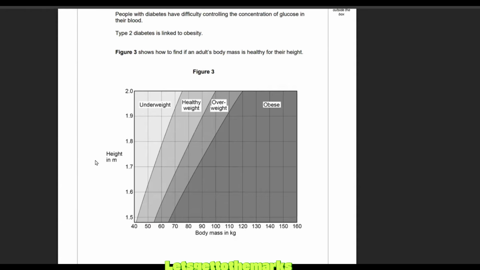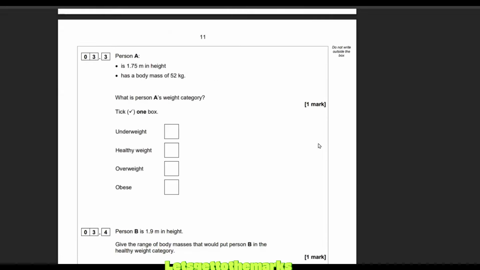Right, we're on 3.3. People with diabetes have difficulty controlling the concentration of glucose in their blood. Type 2 diabetes is linked to being overweight, obesity. Figure 3 shows how to find if an adult's body mass is healthy for their height. So we've got the height in meters on our y-axis and then the body mass in kilograms on the x-axis. And then you track that up with your height and your weight and you find out if you are obese, overweight, healthy or underweight. Oh, well, that's scary. I don't want to do that for myself, but never mind.